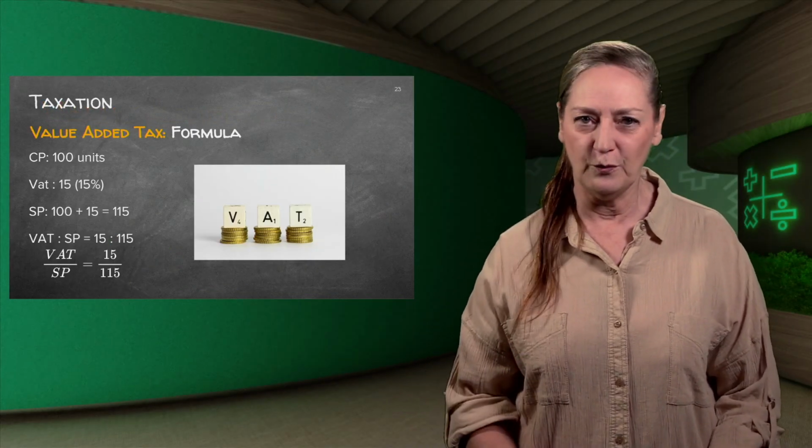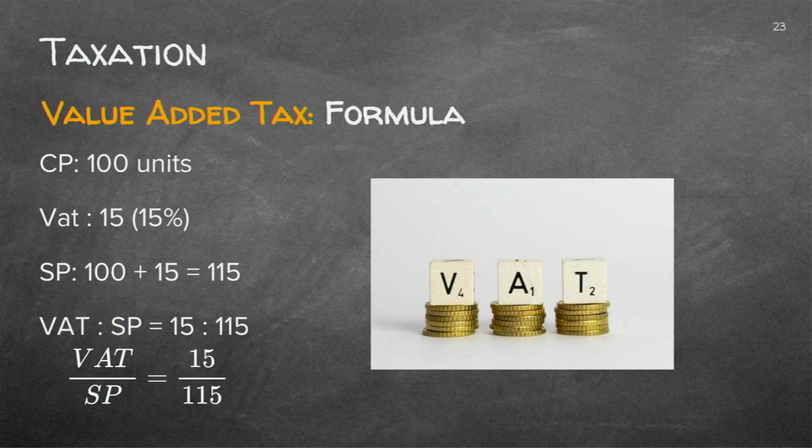Now let's look at the formula. I'm going to go through this slowly. Make sure you understand this. Stop the video, look at it again if you need to. So the cost price is 100 units, no VAT added. The VAT is 15%, which is 15 units.